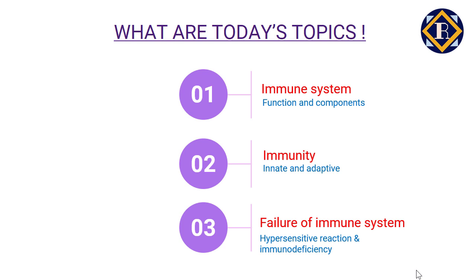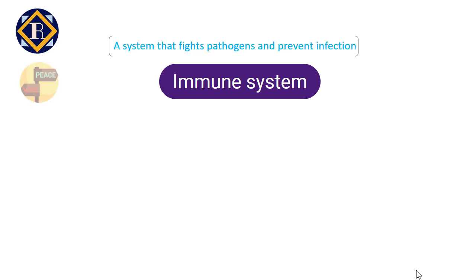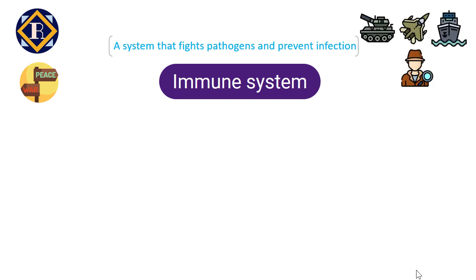Okay then, let's begin. The immune system is inbuilt in an organism to provide internal stability. It provides defense from pathogens and protection from infections. Our immune system is essential for our survival. Without an immune system, our bodies would be open to attack from bacteria, viruses, parasites, and more. Just like every nation has its own defense system in the form of army, navy, air force, and intelligence services that protect it from external invasions and maintain internal stability, right?